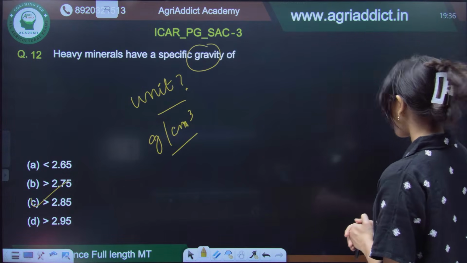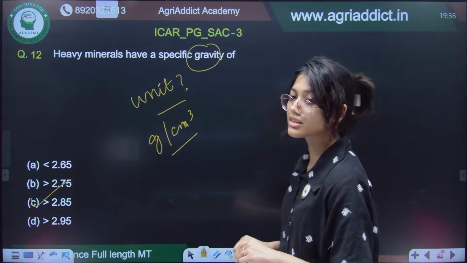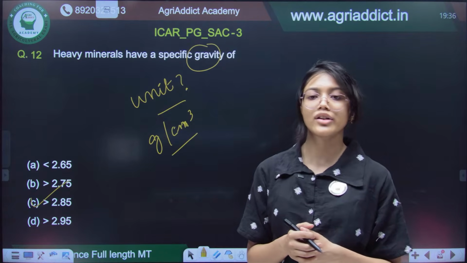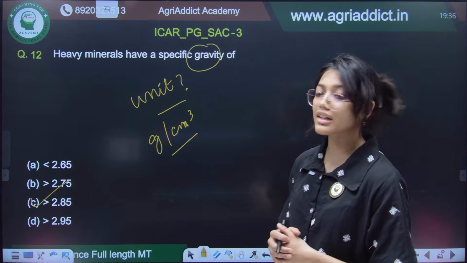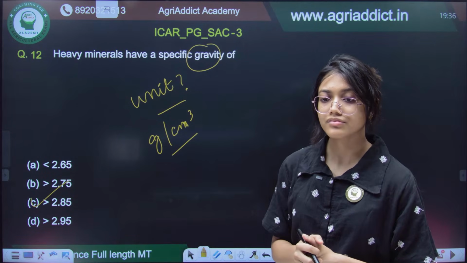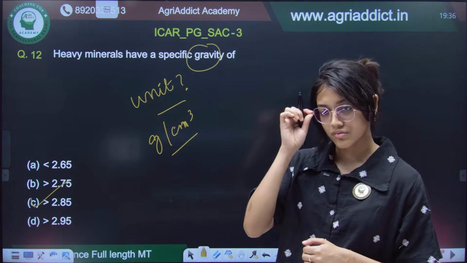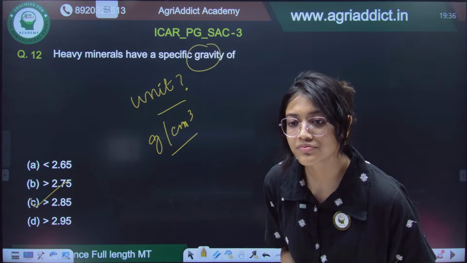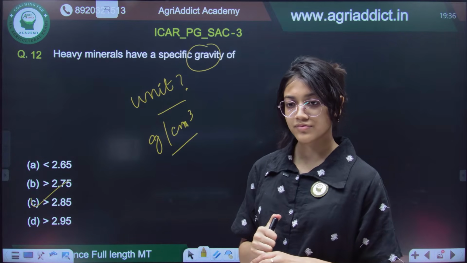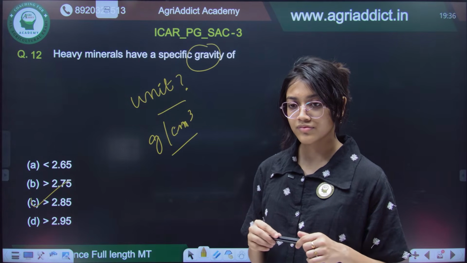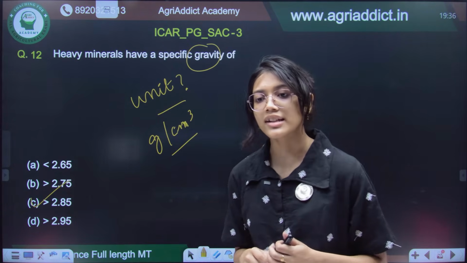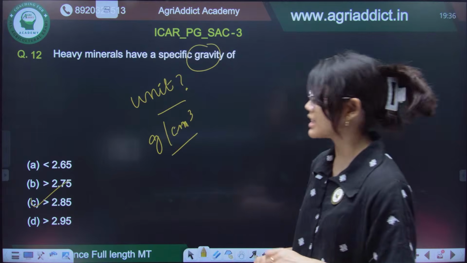Now, can anybody tell me what is the approximate or average particle density of our soil? Average particle density of our soil. Yes, it is 2.65 gram per centimeter cube.